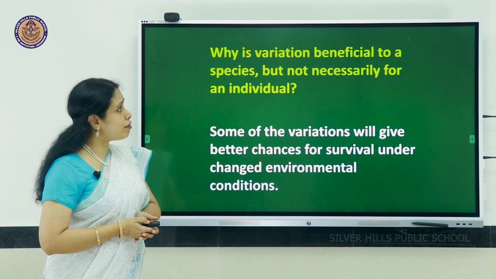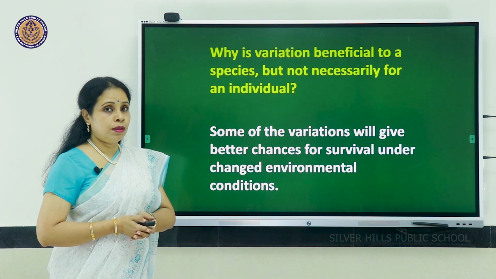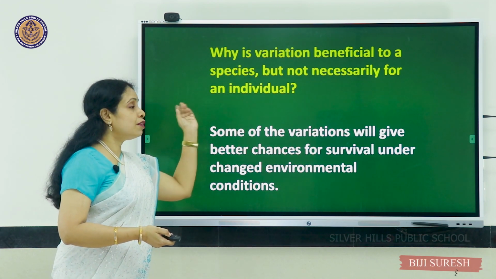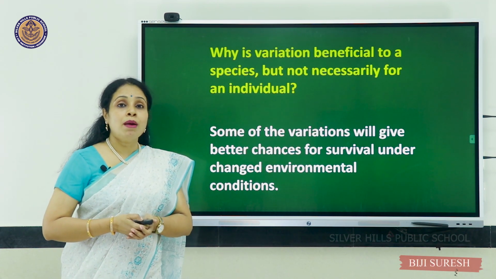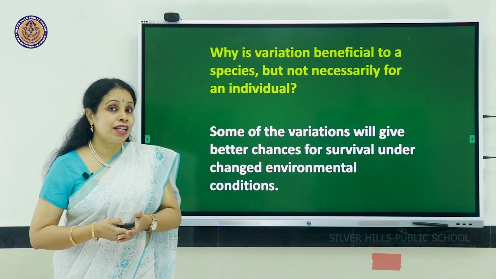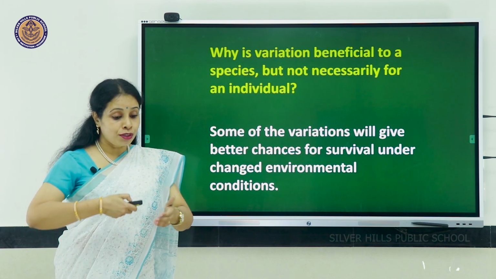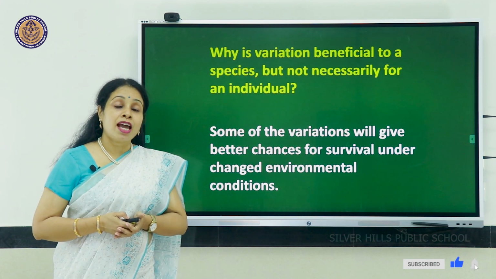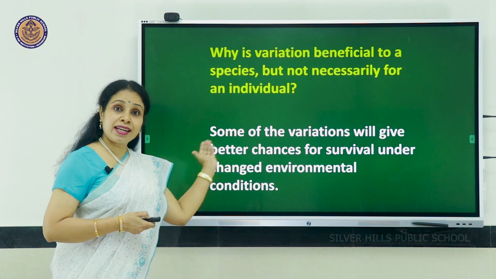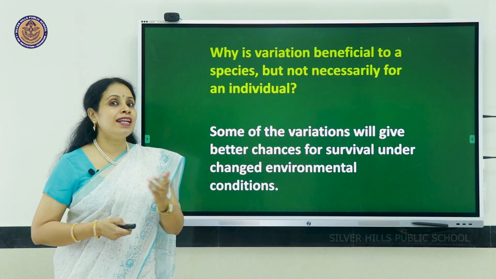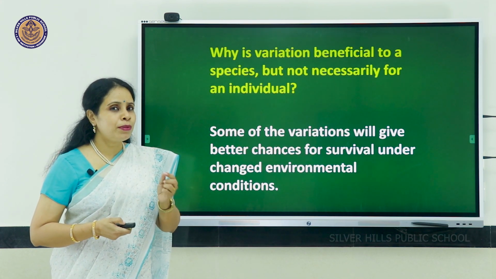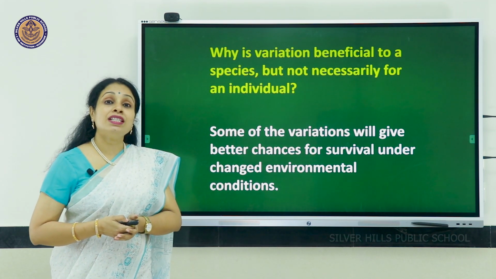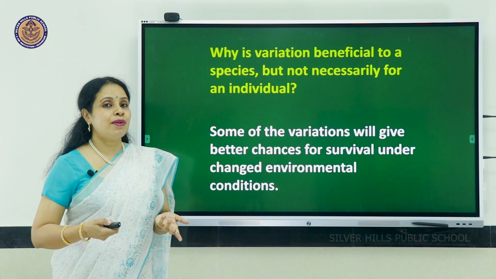Why is variation beneficial to a species, but not necessarily for an individual? See, the individual which developed that variation may not immediately find any use of it, but it will pass it on to the offsprings. And over time, when environmental conditions change, under those changed conditions, probably only those with the variations needed for survival can remain.